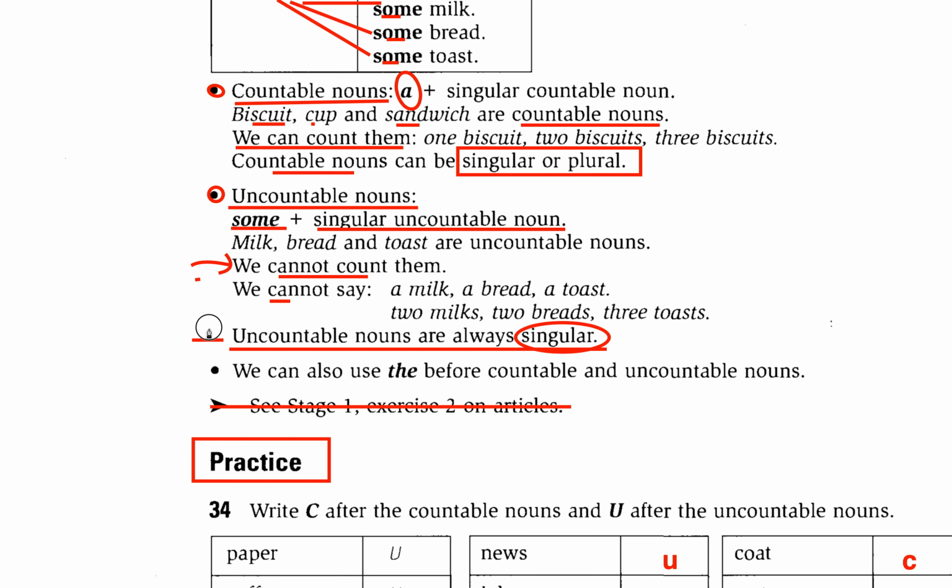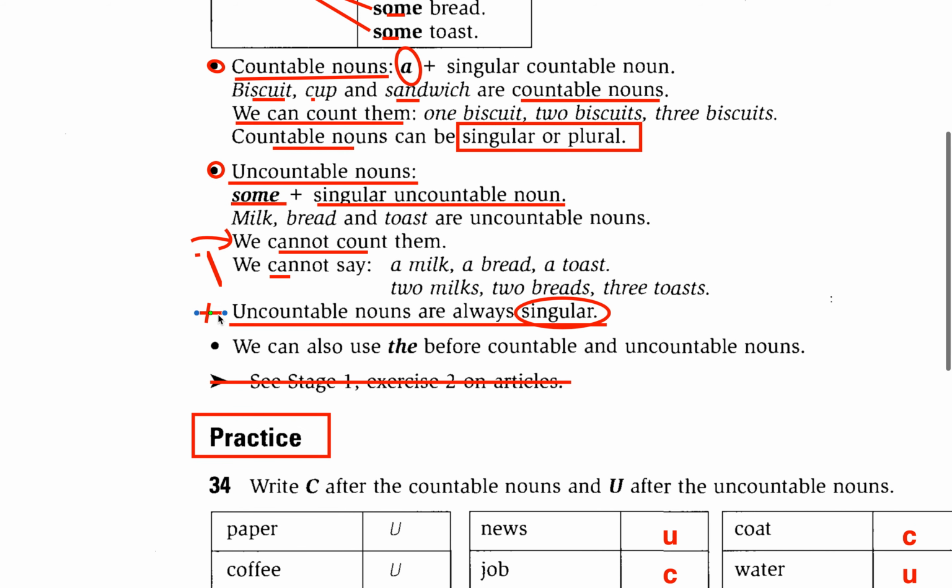See here. Uncountable nouns are always singular. Again, uncountable nouns are always singular. Another point here: we can also use the before countable and uncountable nouns. We can also use the before countable and uncountable nouns.